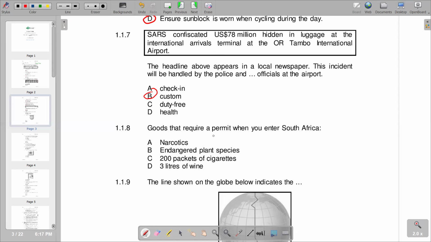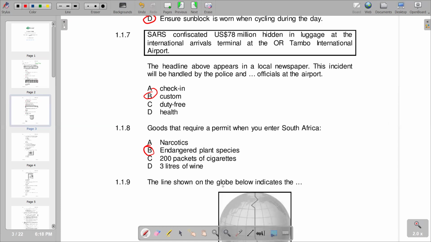1.1.8, goods that require a permit when you enter South Africa. We've got narcotics, endangered plant species, 200 packets of cigarettes, 3 liters of wine. So you see that the correct response is endangered plant species. We know that endangered plant species are species that are at risk of extinction due to a decline in their population, or loss of habitat or other things. So these are the ones that need a permit.